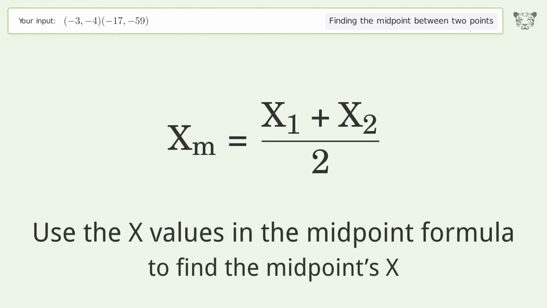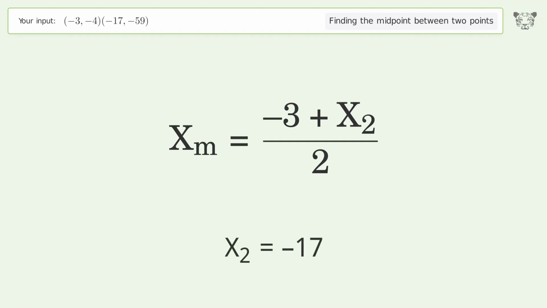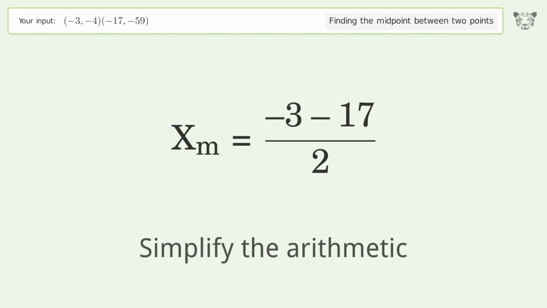Use the x values in the midpoint formula to find the midpoints x. x1 equals -3. x2 equals -17. Simplify the arithmetic.